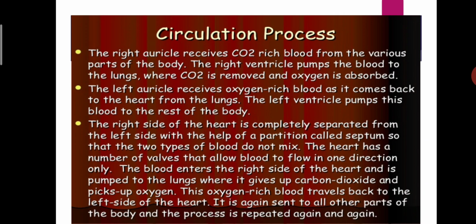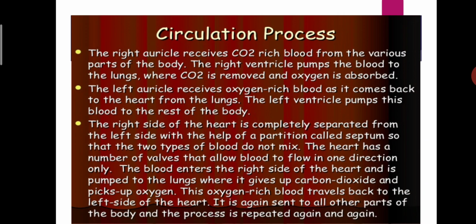Now, the main important thing is how the blood circulates in our body. Let's see. We all know that our heart has 4 chambers, 2 auricles and 2 ventricles. The right auricle receives carbon dioxide rich blood from the various parts of the body. So what does the right auricle receive? It receives carbon dioxide rich blood from the various parts of the body.